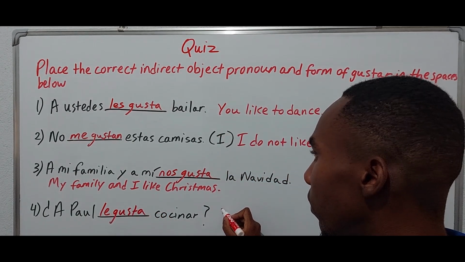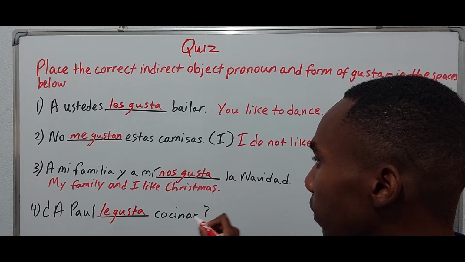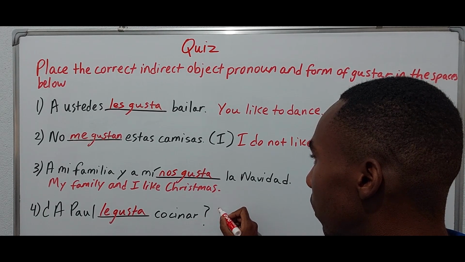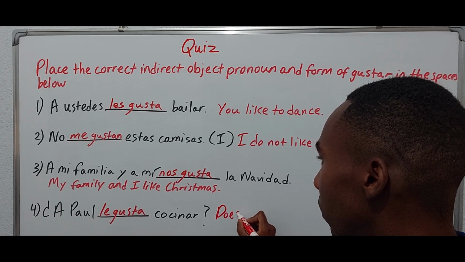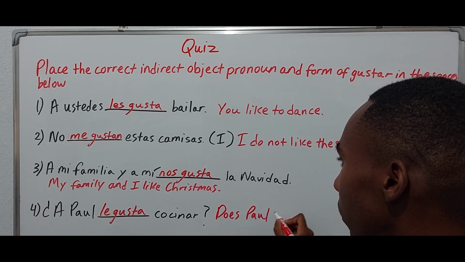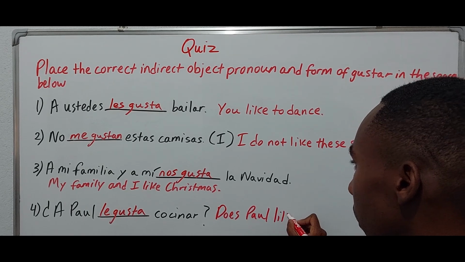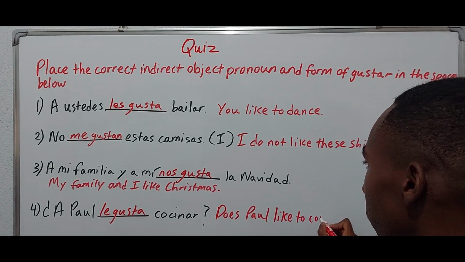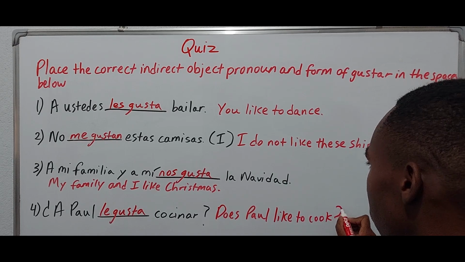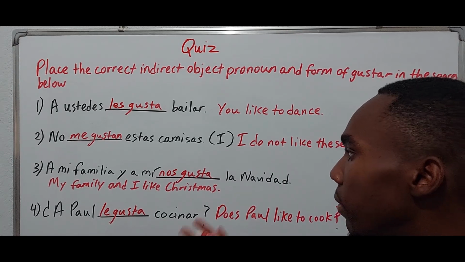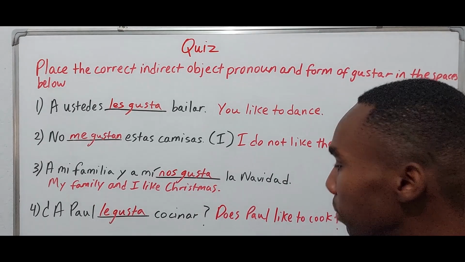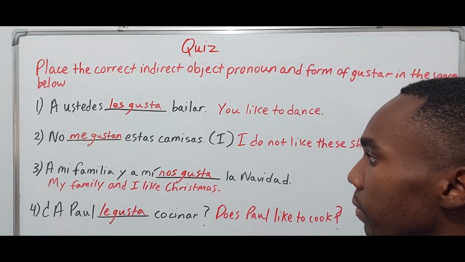So does Paul like to cook? Or we could also say, is cooking pleasing to Paul? All right.